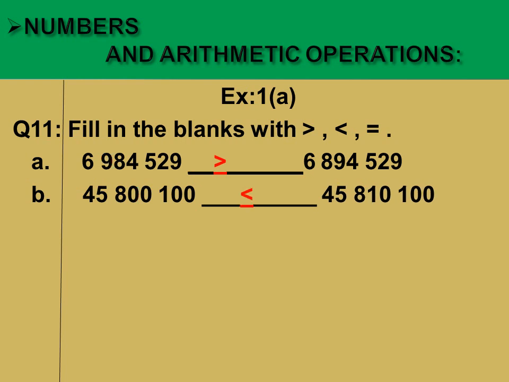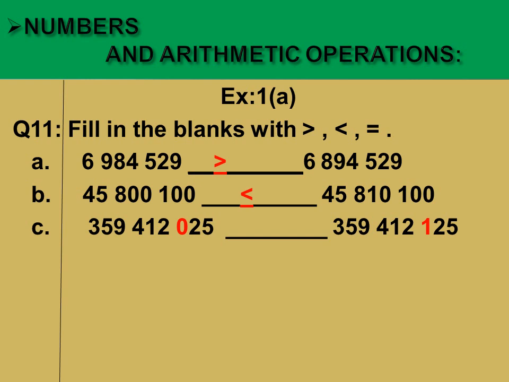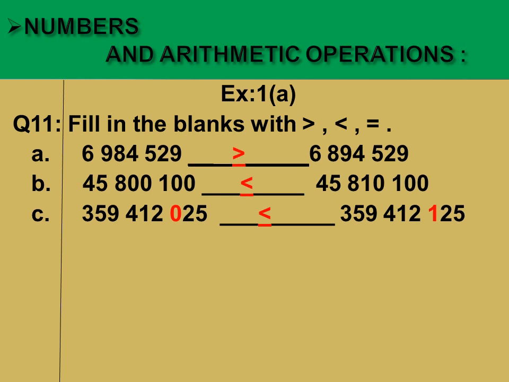Yes, like this. Now in part C we have two numbers and the two digits, that is 0 and 1, in these numbers make the comparison. Which number is greater? Yes, the number having digit 1 is greater. So we will write the sign of greater towards 1. Or we can say that in part C the first number is less than the second number. Like this.